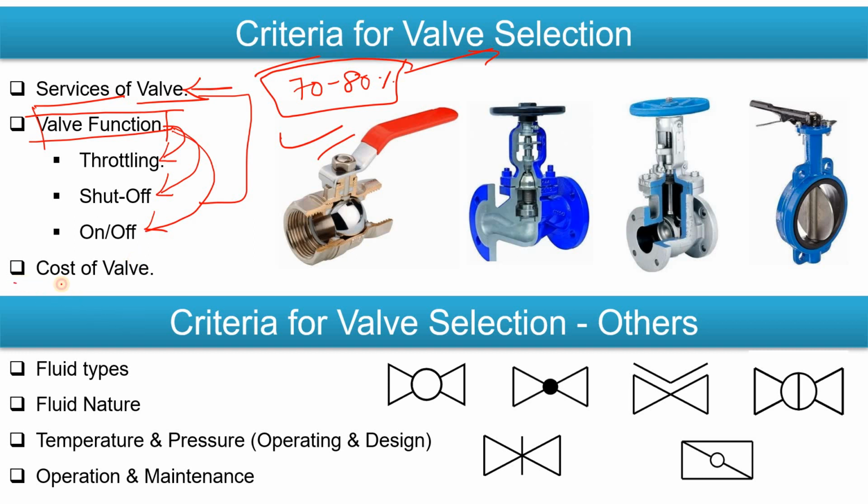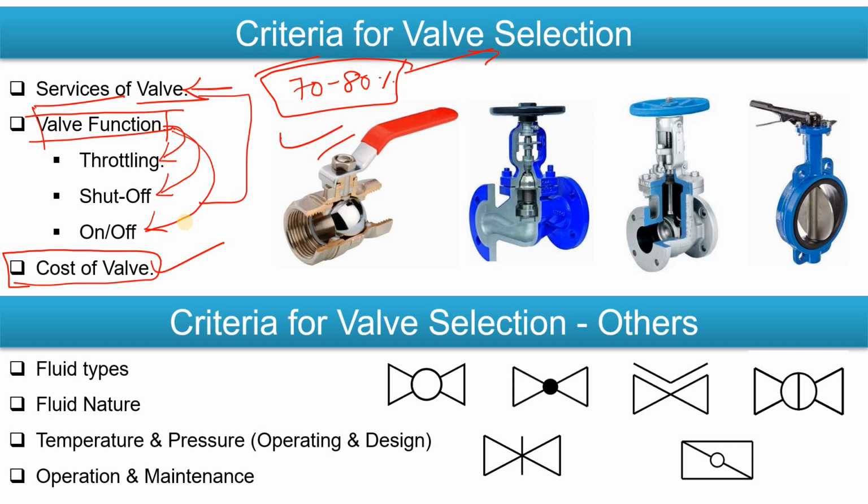Then you will go for the cost of the valve, like which valve you are getting at a lower price, and that valve should be good from your operation point of view, as well as optimum for you. Most of the time we do not go for the lowest price. Let's suppose the line is very critical and you have to ensure that if your valve doesn't perform well, it could shut down your system. You will not look at the cost at that time. What you will mainly see is the efficiency of that valve, right?